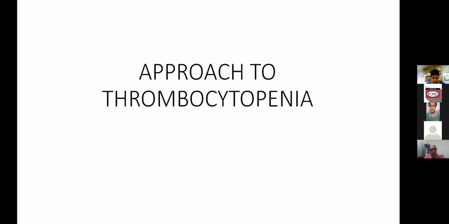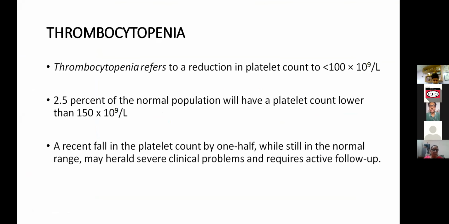Today we'll be discussing approach to thrombocytopenia. Thrombocytopenia refers to the reduction in the platelet count to less than 1 lakh. Earlier, this parameter was less than 1.5 lakhs, and more than 2.5% of the normal population had a platelet count of less than 1.5 lakhs. So now this parameter has been brought down to 1 lakh. What is important is a recent fall in the platelet count by half while still in the normal range, and it may herald a severe clinical problem, and it requires active follow-up.